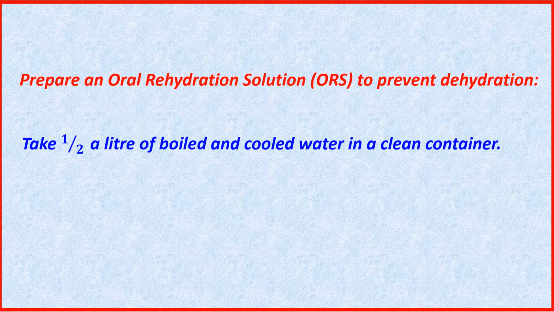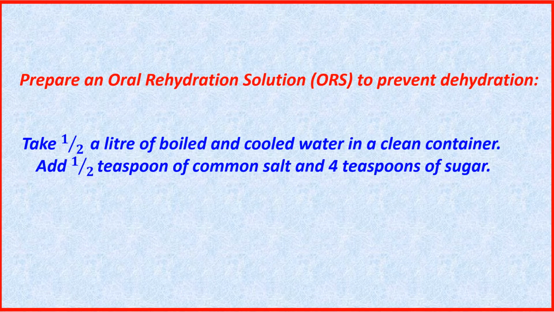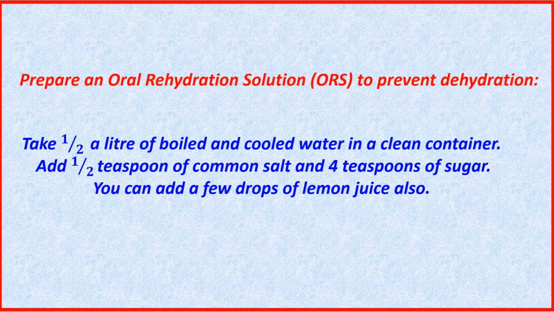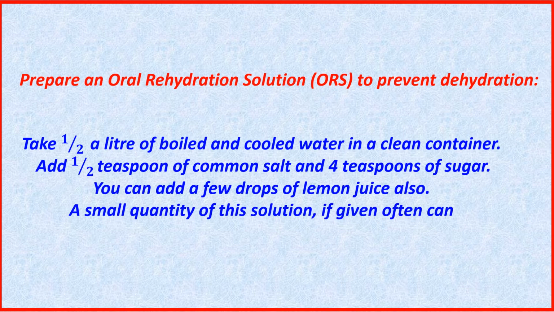Take half a liter of boiled and cooled water in a clean container. Add half teaspoon of common salt and 4 teaspoons of sugar. You can add a few drops of lemon juice also. A small quantity of this solution, if given often, can prevent dehydration.